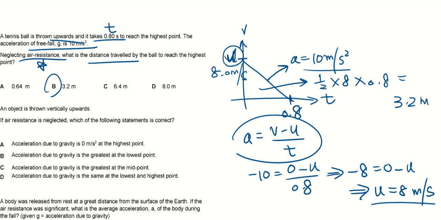I use a as negative because the ball is going upwards. The object is going upwards. And if I take upwards as positive, that means my initial velocity must be positive. But acceleration due to Earth is downwards.